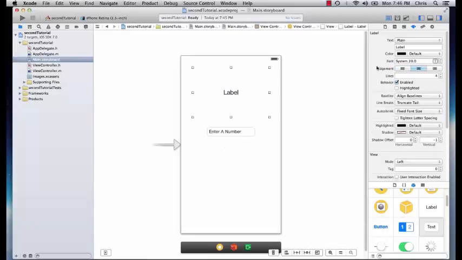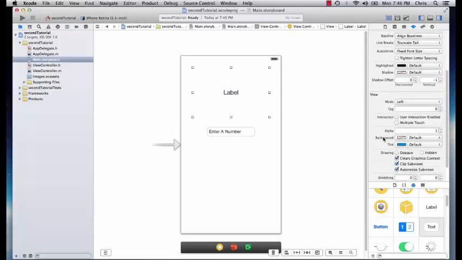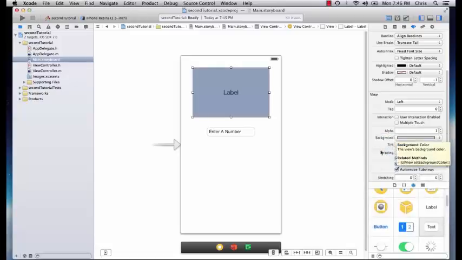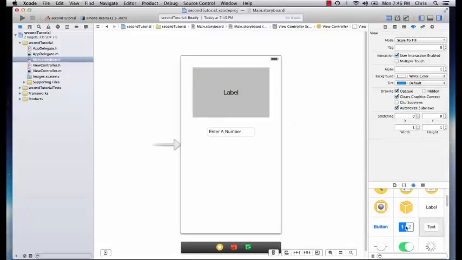And we're going to go back to the label. I want to add a background just to show how large it is on this white screen. So we go down to View, Background. We'll make it a light gray. There we go. Alright, next we're going to take this, which is a segment controller.